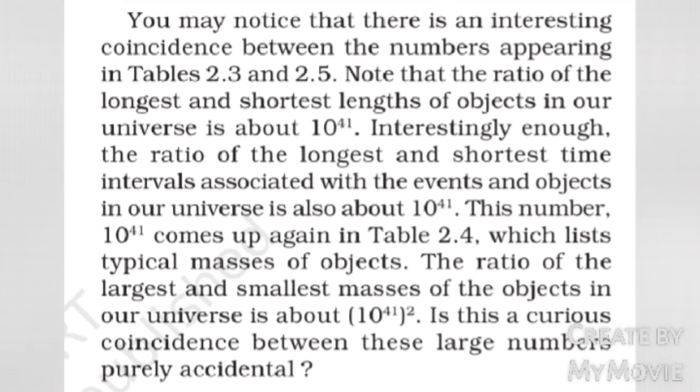You may notice that there is an interesting coincidence between the numbers appearing in Tables 2.3 and 2.5. Note that the ratio of the longest and shortest lengths of objects in our universe is about 10^41. Interestingly enough, the ratio of the longest and the shortest time intervals associated with the events and objects in our universe is also about 10^41. This number 10^41 comes up again in Table 2.4, which lists typical masses of objects. The ratio of the largest and smallest masses of the objects in our universe is about (10^41) squared. Is this curious coincidence between these large numbers purely accidental?